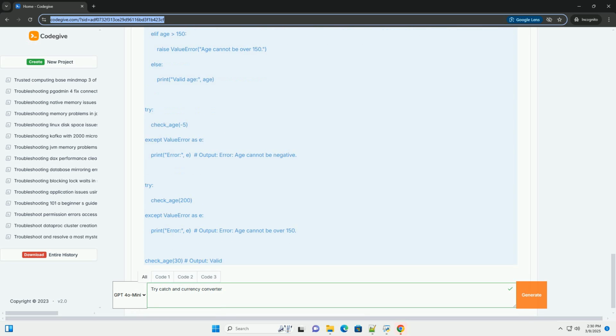Error handling: the error handling in this example is basic. You might want to add more sophisticated error handling, such as logging errors to a file or providing more detailed error messages to the user. Input validation: consider adding more robust input validation to ensure that the user enters valid currency codes and amounts. You could use regular expressions to validate the format of the currency codes.